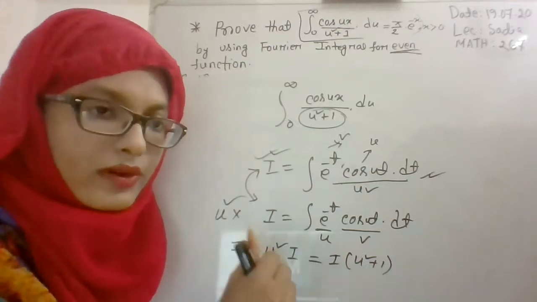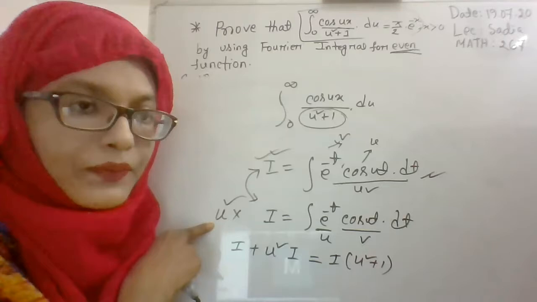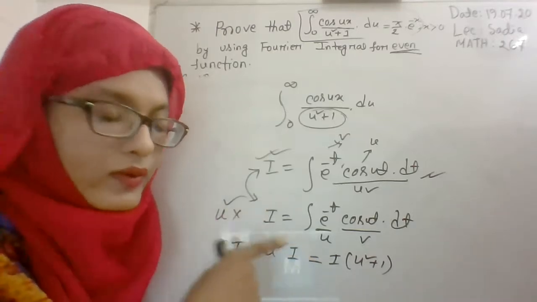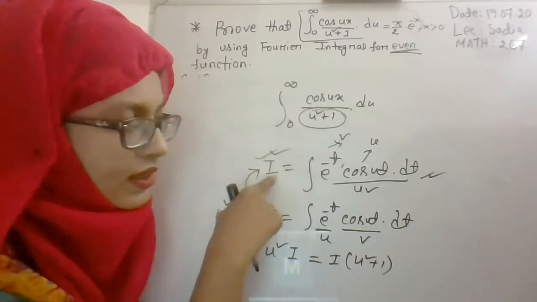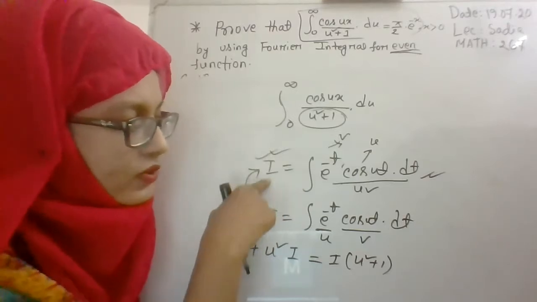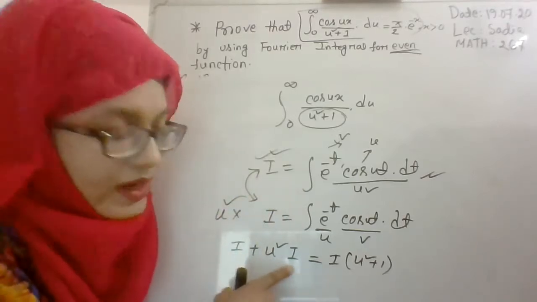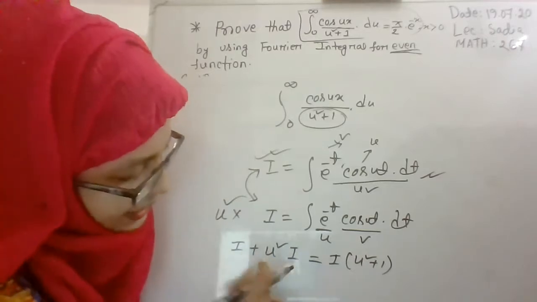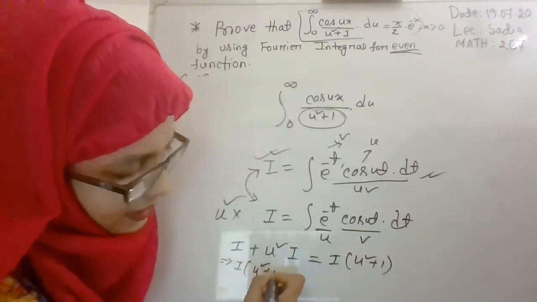Then we will multiply u square with the second integral, and we will add equation 1 and 2. We will add these 2 integrals, and from here on the left side we get I plus u square into I. If you take a common of I, you will get u square plus 1. Okay.